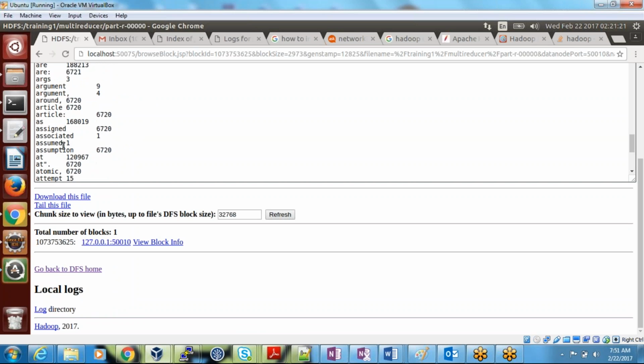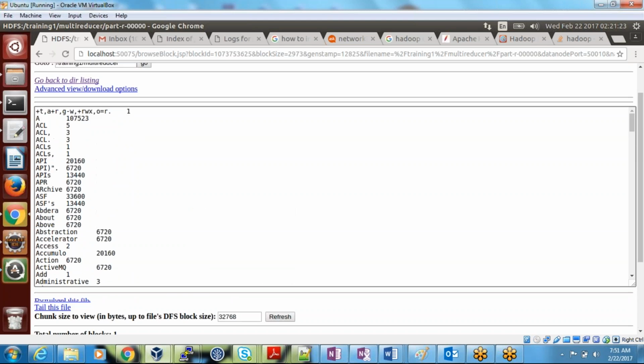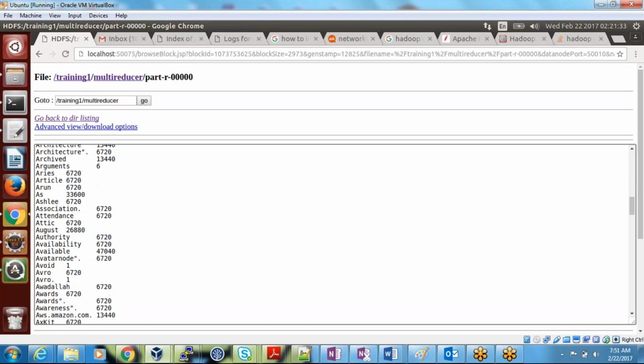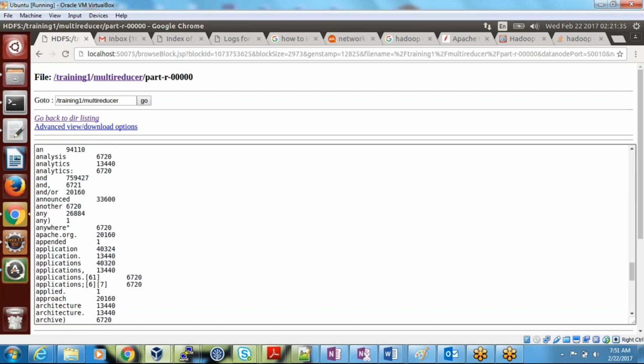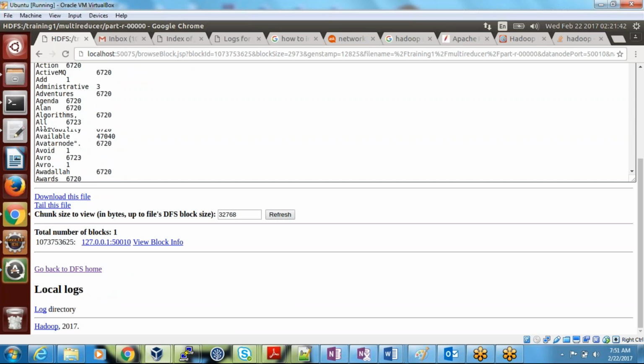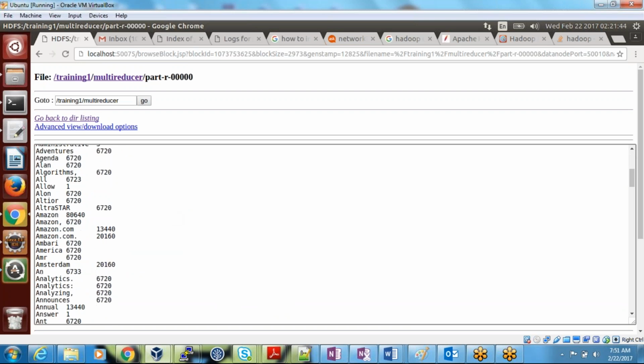Maybe the first character, whatever the ASCII value we are taking, that ASCII, this plus symbol might fall under that first case. I mean the remainder came 1 for that. Even this special character also the remainder came 1. That might be the reason. So this is how we do the partitioning. This is called partitioning. Actually, I have given this as an assignment, so you guys need to do it. That's why I have explained here.